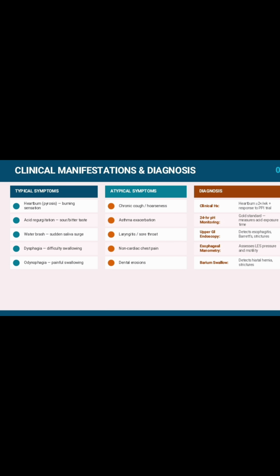Next is the clinical manifestation. Clinical manifestations are basically heartburn and acid indigestion, a burning sensation you can feel. Burning chest pain is also there, behind the breastbone, moving upward. It is not cardiac pain; it is pain due to the reflux. Feeling like food or acid is coming back into the mouth.